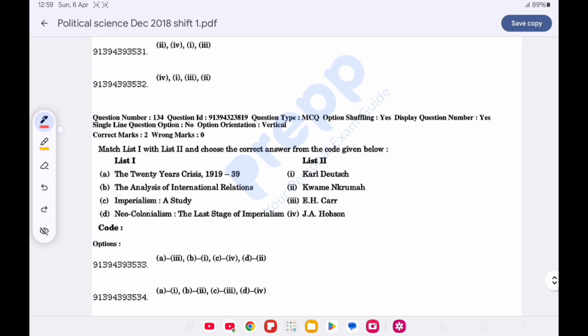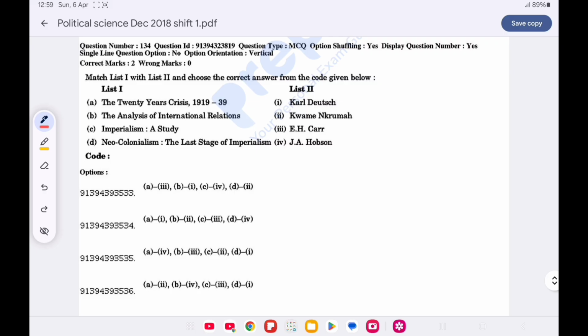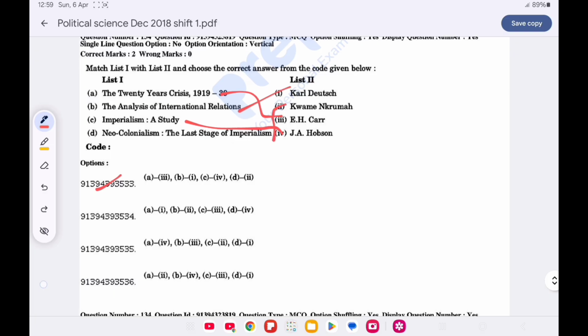Now question number 134. Match list 1 with list 2 and choose the correct option from the code given below. Option A is correct: The Twenty Years' Crisis, 1919 to 1939 by E.H. Carr; The Analysis of International Relations by Karl Deutsch; Imperialism: A Study given by J. Hobson; and Neo-Colonialism, the Last Stage of Imperialism, given by Kwame Nkrumah.